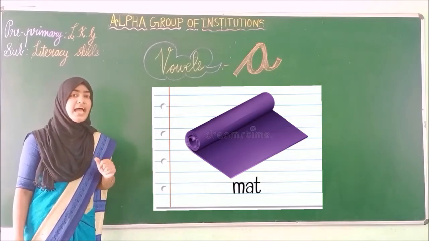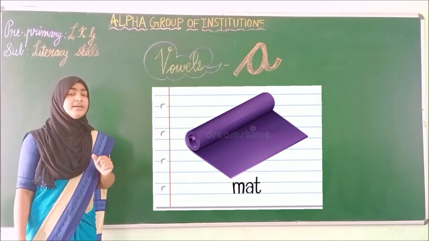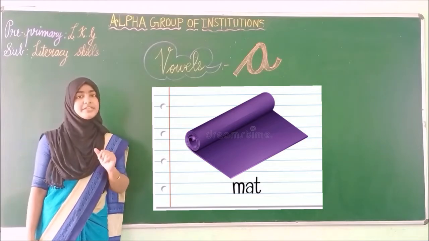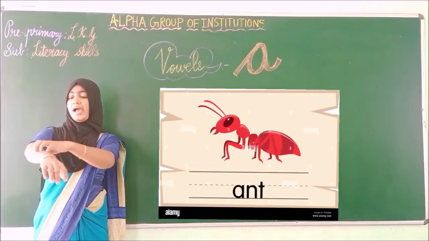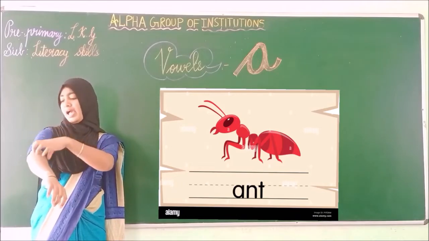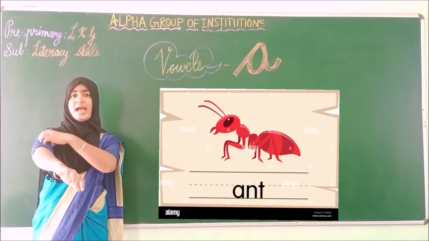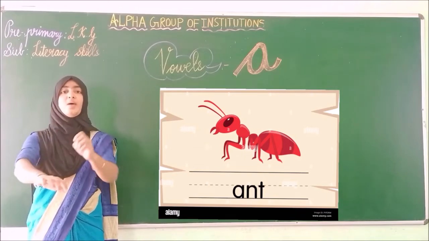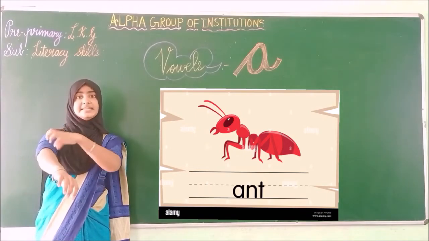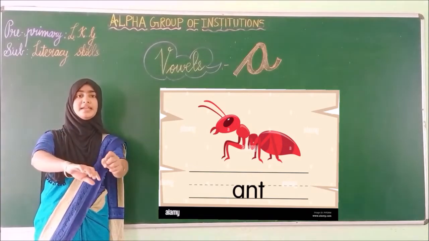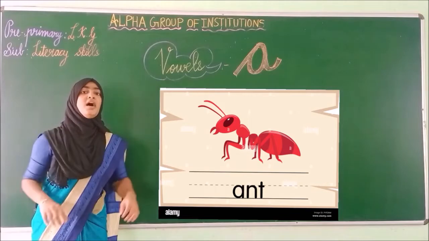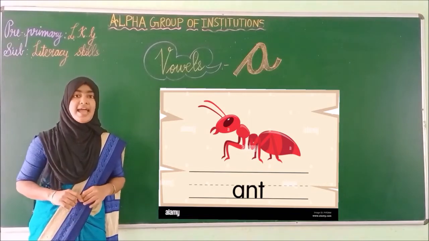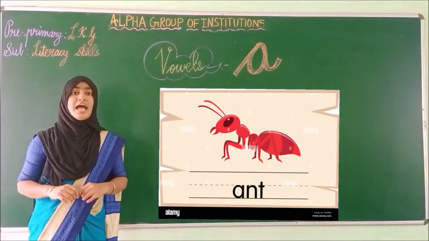A sounds A. See, for example, I am going to do an action. You identify and say A. What is this? Ant is biting my hand. How is the pronunciation? Ant. How will it sound? A.